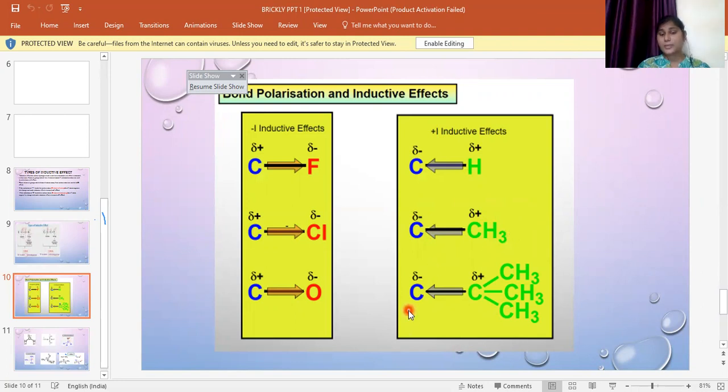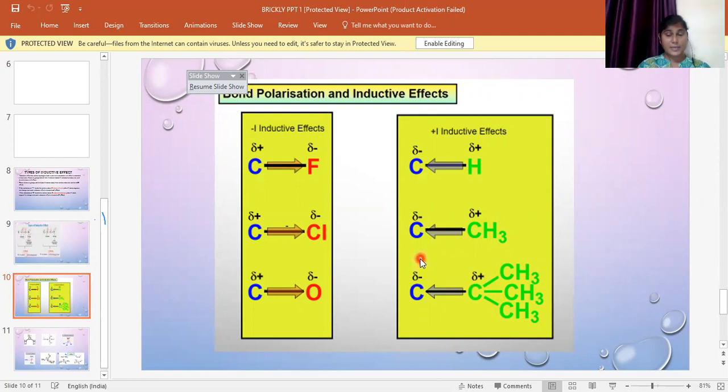In the third case, we see that the carbon is bound to a higher alkyl group, where they donate the electrons towards the carbon bond. Therefore, this causes a formation of negative charge on the carbon. Here, there is a positive inductive effect.